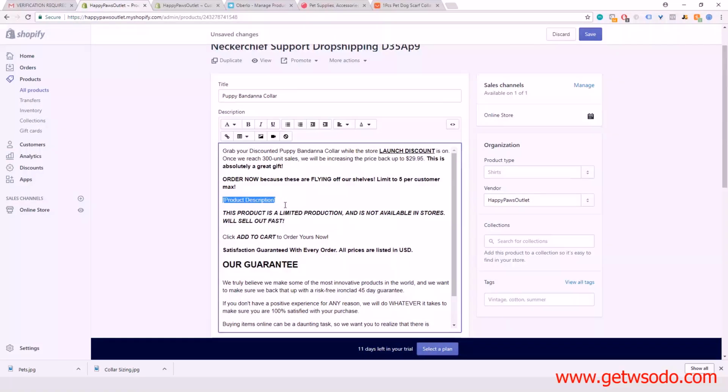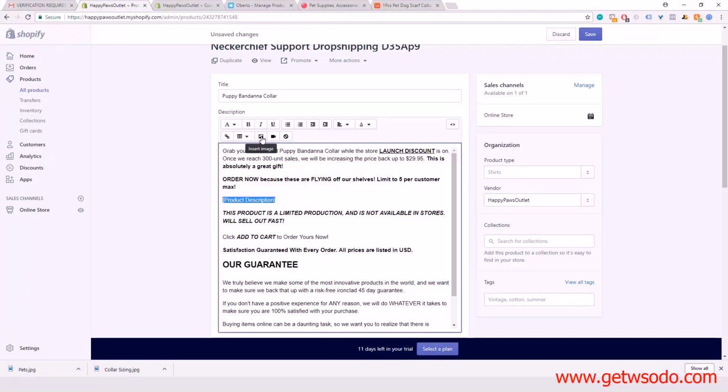In this product description, you just want to write something cool. Google does look at these product descriptions and uses them when people are searching for products. So we want to make sure that what we're writing here is unique, that it explains what the product is and what it does. We can even add some pictures. These are the pictures that I downloaded that I'm going to add to this section of the product description. I'm actually just going to add them now.